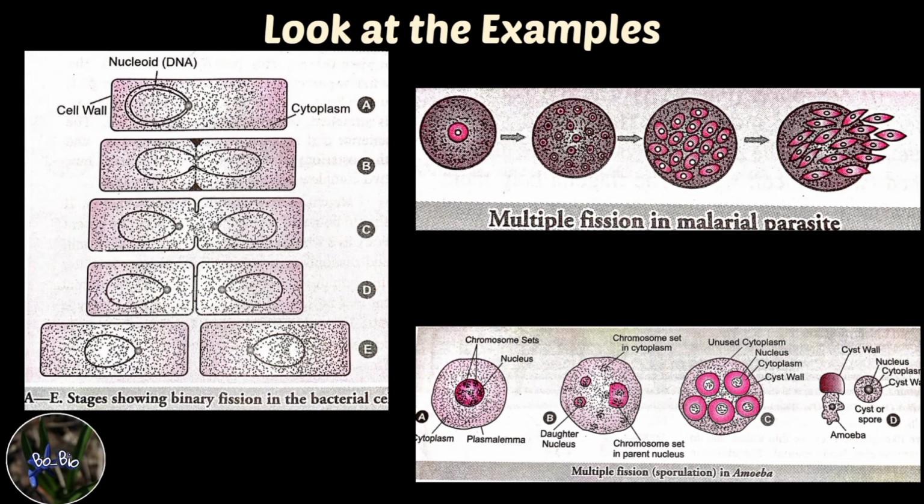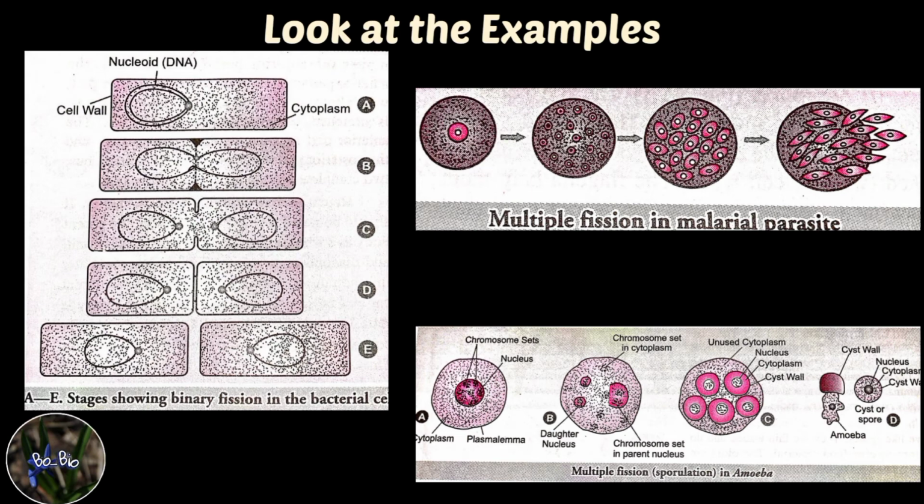What happens actually in amoeba, the products of multiple fission become individually surrounded by resistant coats, that is the cyst wall, before they are released from the parent. The multiple fission is here called sporulation, and the products are termed spores. The spores remain inactive during unfavorable conditions such as desiccation and extremes of temperature.